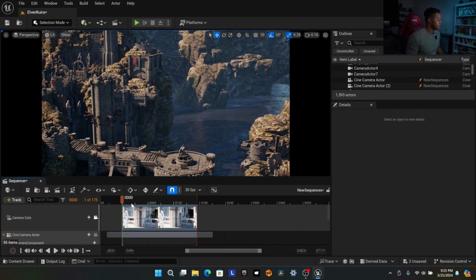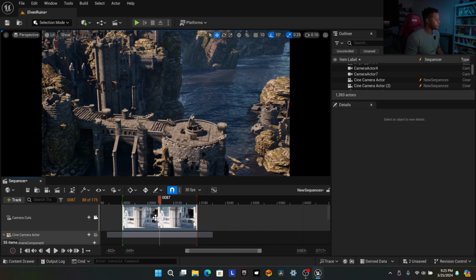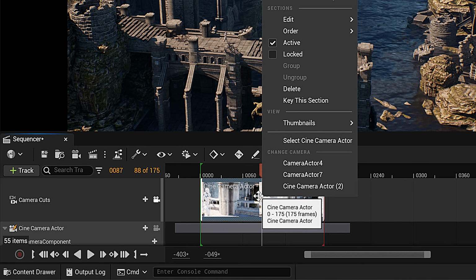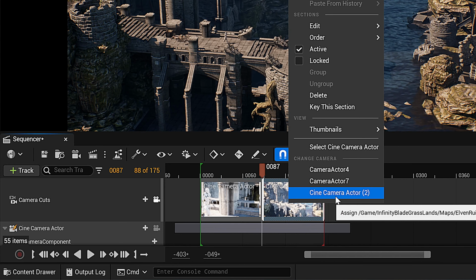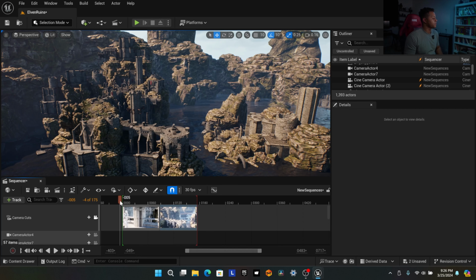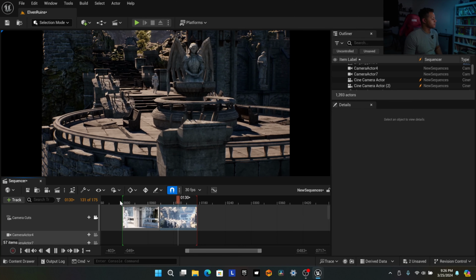So this is our first shot. Let's hit play. Oh, nice. And let's say right about here, I want to cut to the other camera. So I'll right click on the track, go up to edit, split section, right click on that. And then I'm going to choose Cinema Camera Actor 2. So now it reveals the castle. Then coming up to the character.